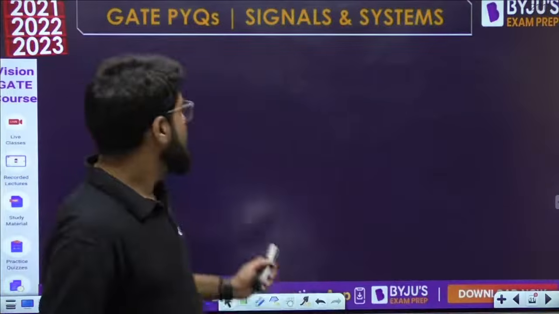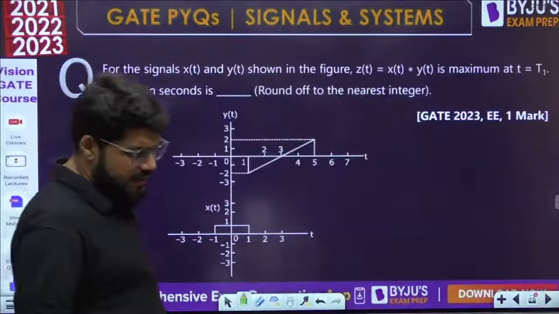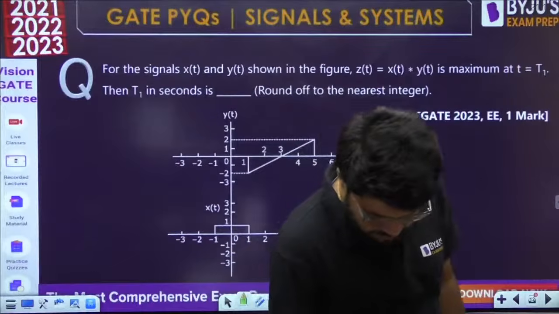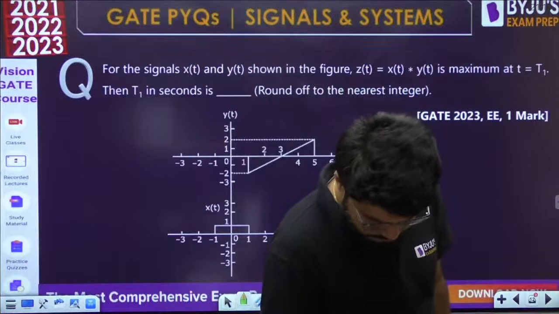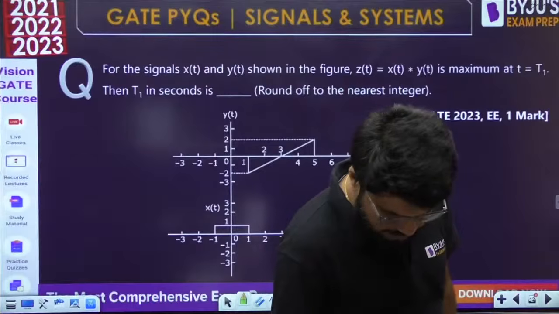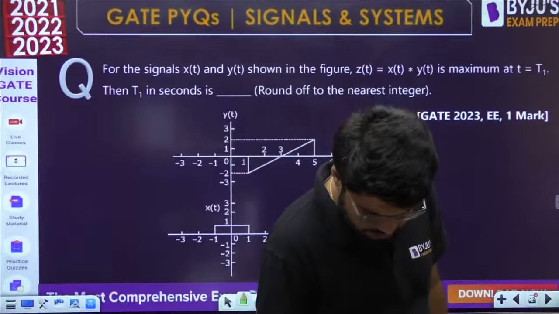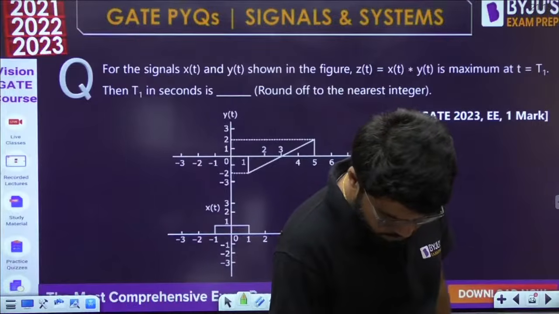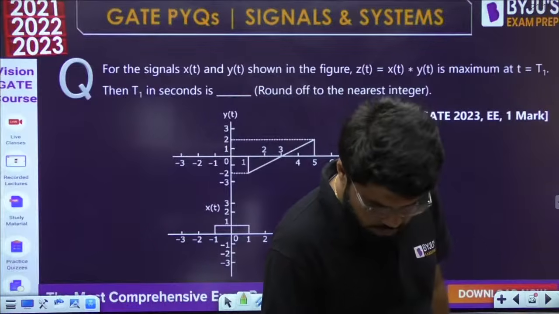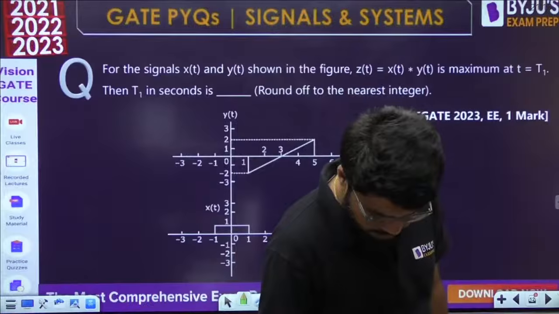Okay, next question, GATE 2023 EE, 1 mark. A decent question, conceptual and property based. Now how will you shorten it? That trick you have to identify: how you can make this question short and sweet.